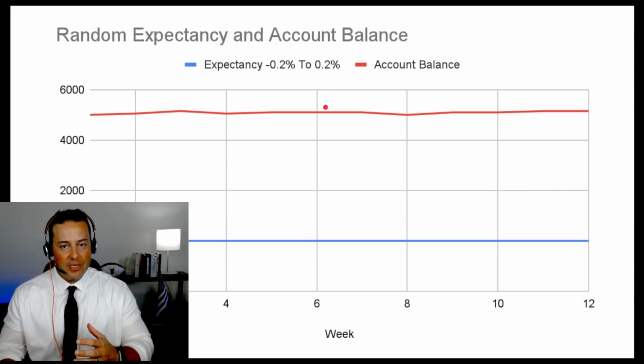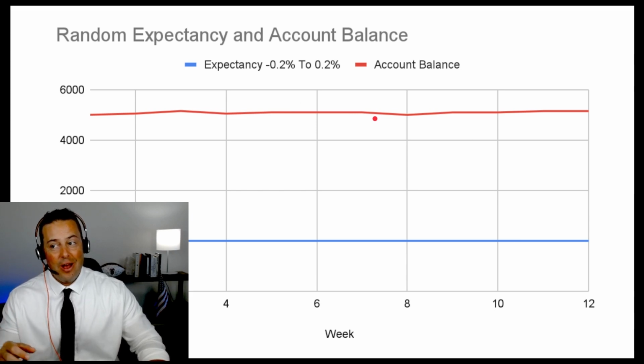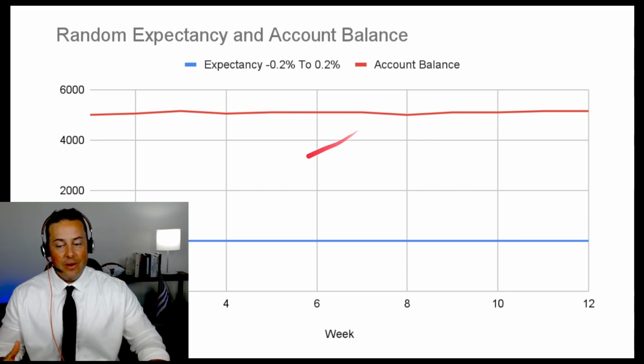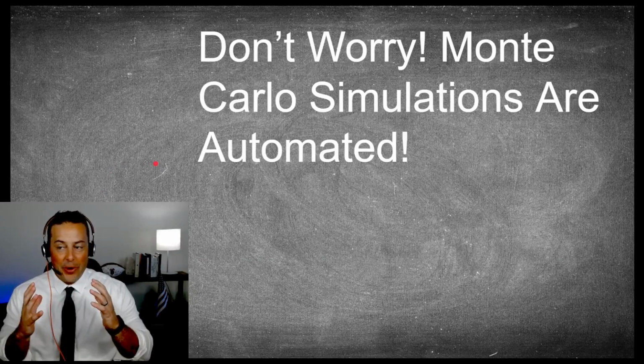This is a more accurate representation of what you're going to see in the live market. You've got nice high water marks, and then you've got troughs. You've got peaks, you've got troughs. And this is a relatively tame example. These can be very, very dramatic. Well, the biggest thing I want you to remember is that they're automated.